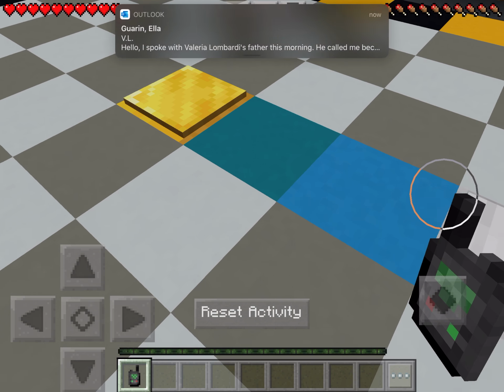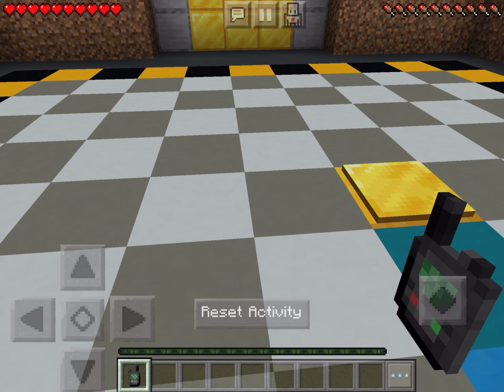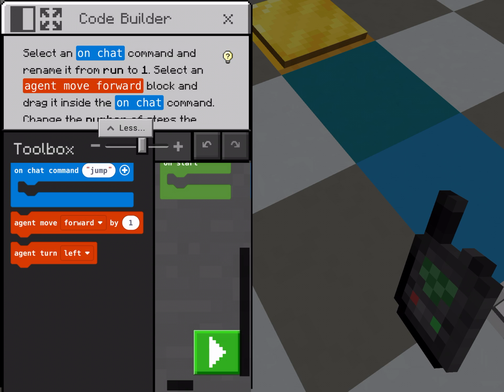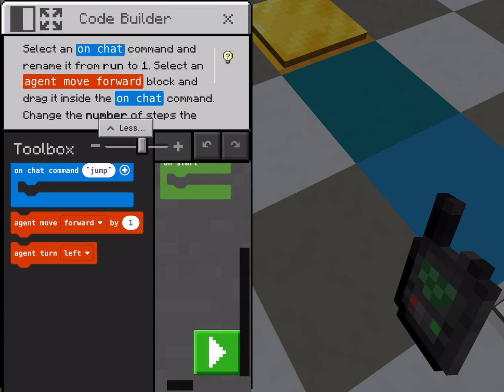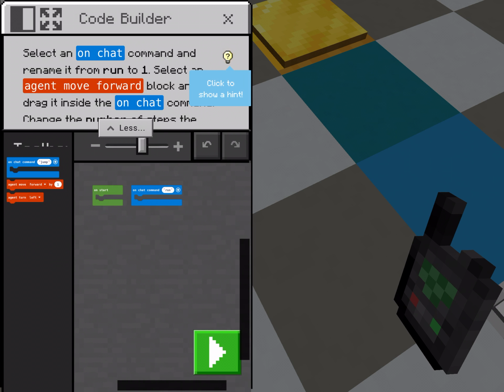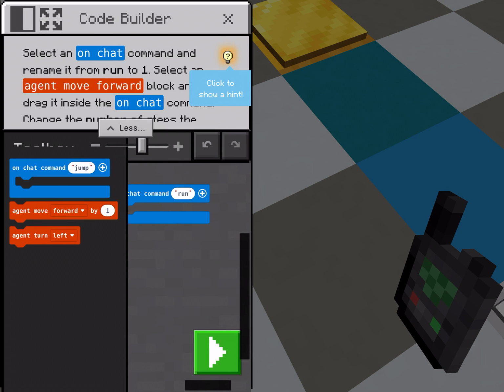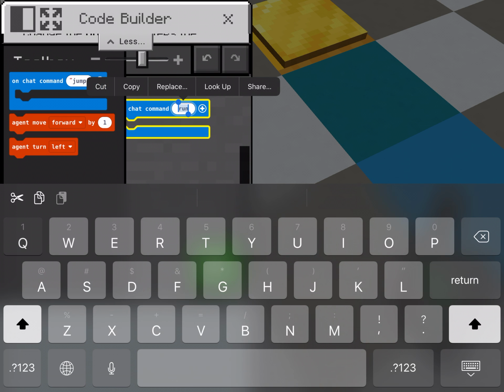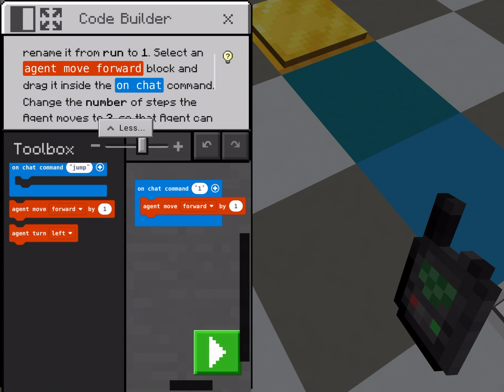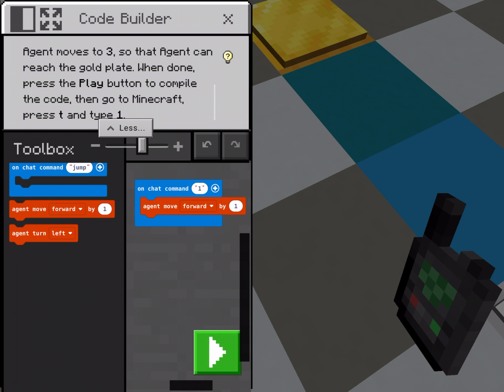So if we look, that is 1, 2, 3 steps. So what I'm going to do, I'm going to go to my code. And all of the codes that we're going to do are based on a chat command. Okay, so select an on chat command and rename it from run to 1. So here we go. We have right there on chat command, and it's telling us to change that to 1.